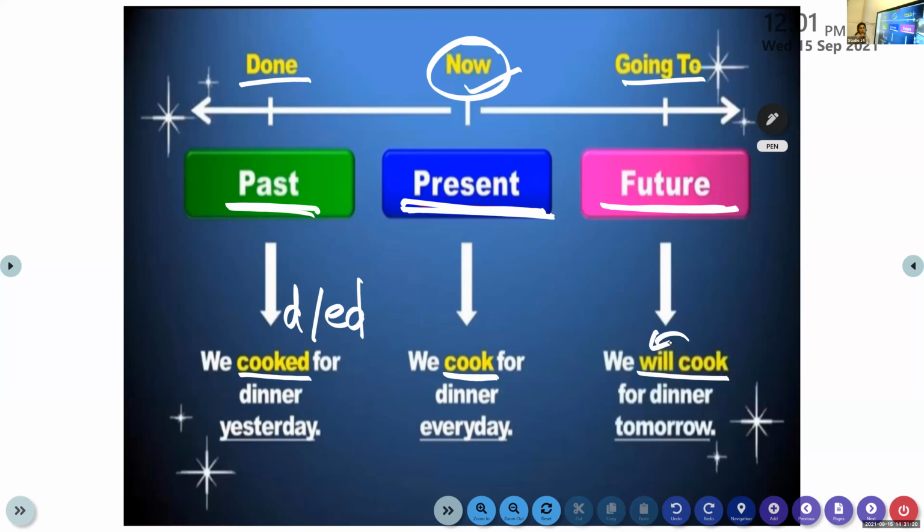Will cook, will play, will sing, will write, will read. This is future tense. You will do it tomorrow. You will learn tomorrow. You will play tomorrow. So if an action is going to happen in future, we write the verb in future tense.